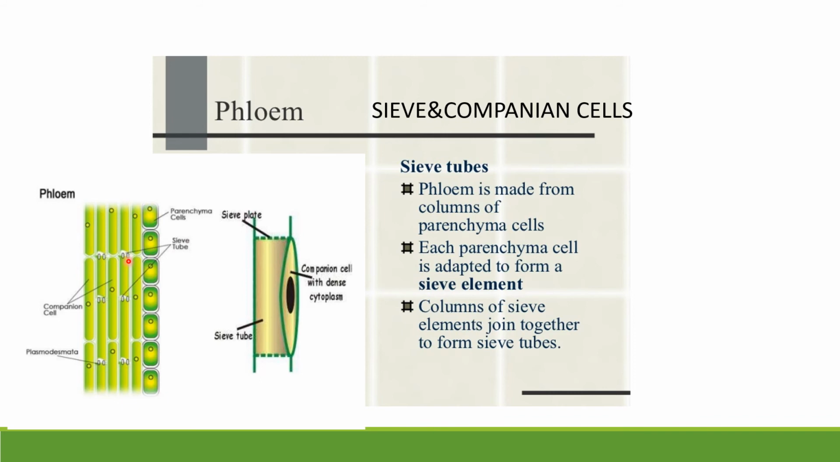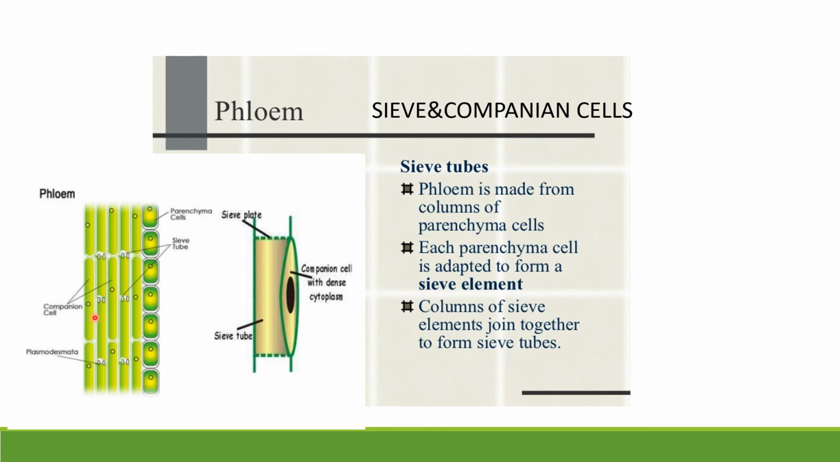The small tube-like structures are called sieve tubes, and these elongated tube-like structures are called companion cells, right? Sieve elements are joined together, and these are tubular structures, along with companion cells. Each sieve element has at least one companion cell, right children? Each sieve element has at least one companion cell.